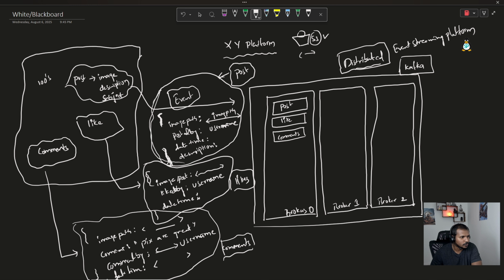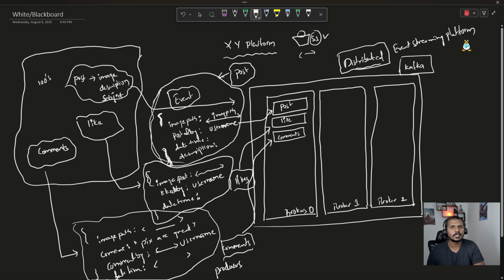So all these are producers, because these producers are generating the data. Basically, the producers are going to generate the data. So where are we going to push all this data? Let's say the event producer has generated some data, and where do we have to publish it? That data will come to this particular post topic. Similarly, the likes data will come to the likes topic, and the comments data will come to the comments topic.